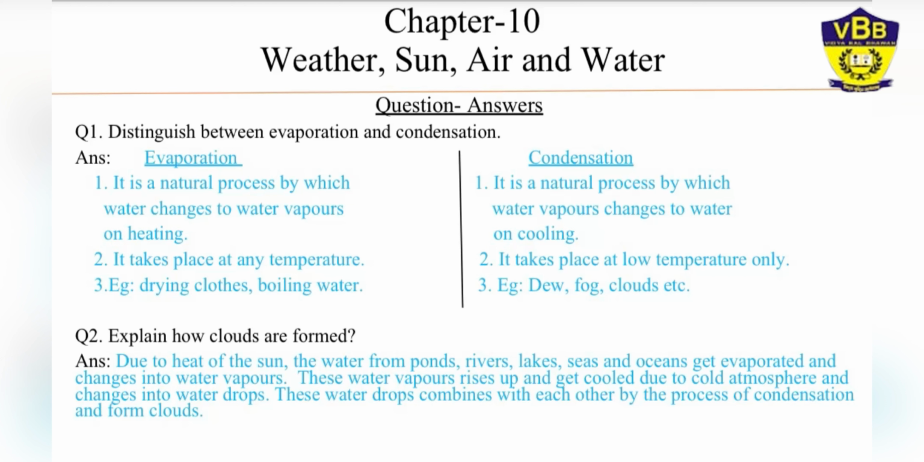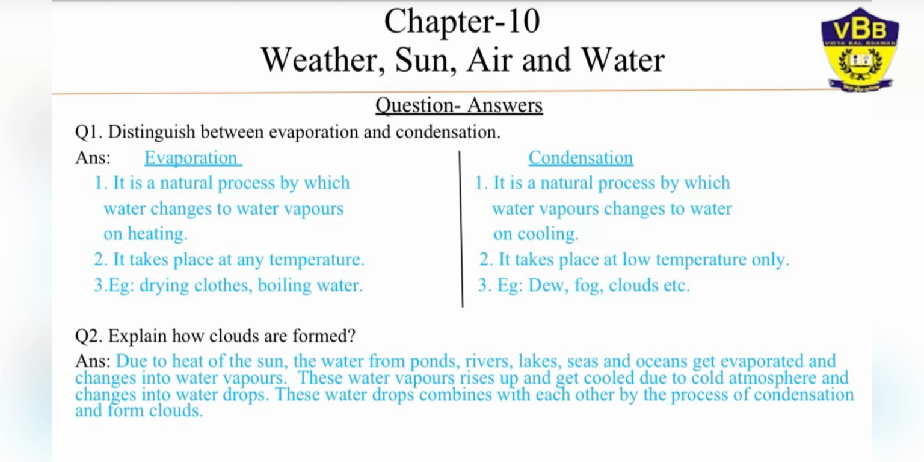So second point, evaporation always takes place at any temperature, whether it is cloudy weather, whether it is sunny. So it always takes place. It is not necessary that a requirement of sun is there. So it always takes place at any temperature. So that is evaporation. But condensation, it always takes place at low temperature.